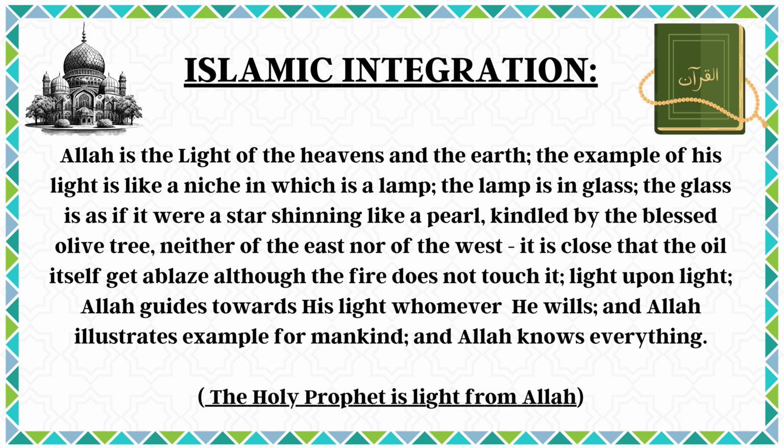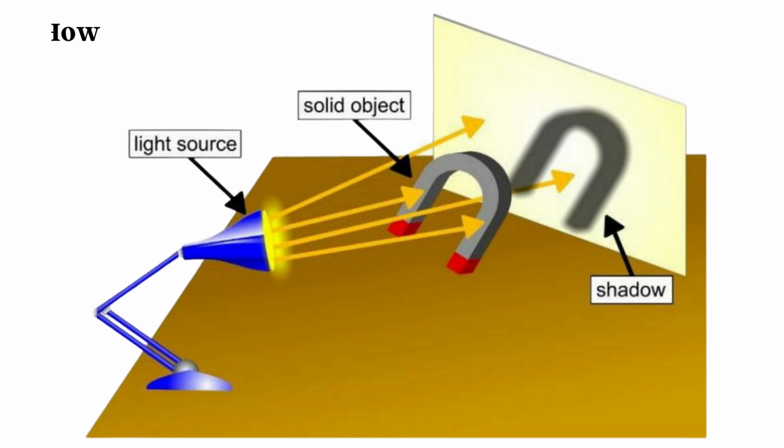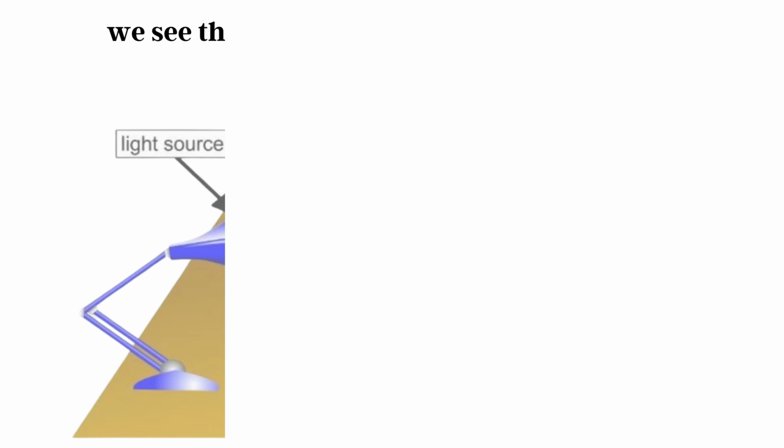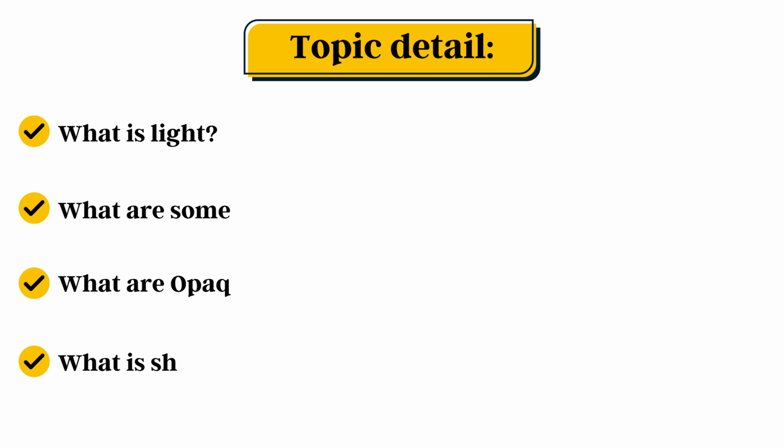The Holy Prophet is a light from Allah. So, my dear students, by these verses of the Quran, we are quite capable of understanding that we are talking about light and light sources. Among the light sources, we have solid objects. You can see in the slide, and the shadow is there.